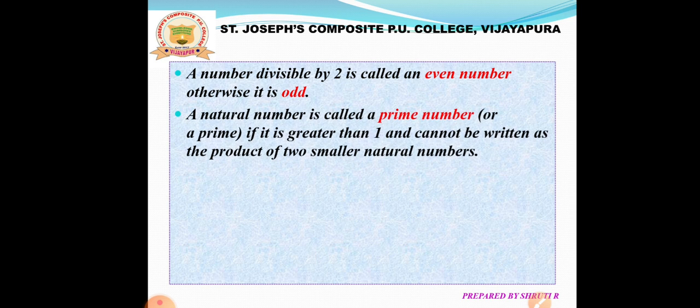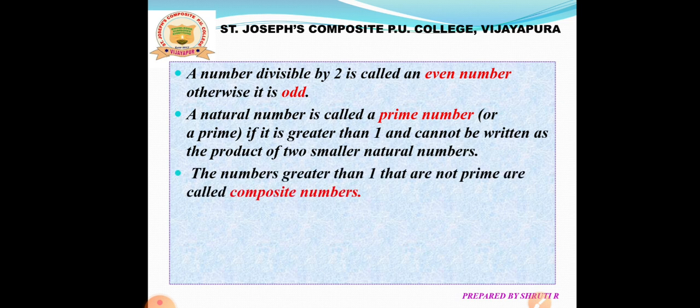Next, prime number. A natural number greater than 1 and divisible by 1 and itself is called prime number. Or we can say a natural number is called a prime number if it is greater than 1 and cannot be written as the product of two smaller natural numbers. For example, 2, 3, 5, 7, 11, 13 and so on.